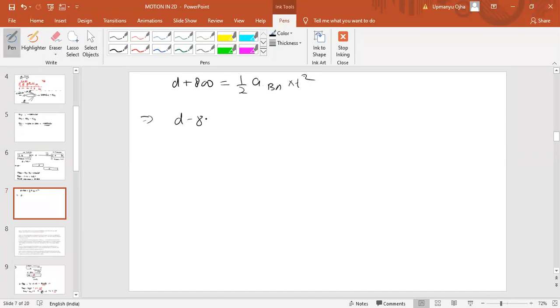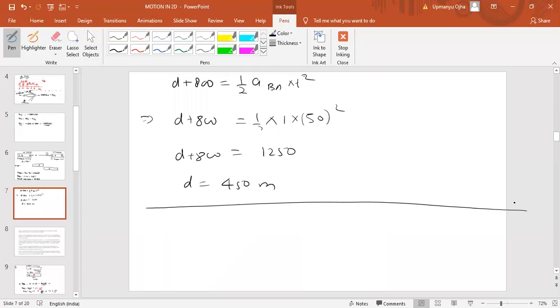So D plus 800 equals half into 1 into 50 square. 50 square means 2500, so this will come as 1250. D plus 800 equals 1250, means D is equal to 450 meters is the answer. So we can do this with the help of the relative velocity concept. So the answer is 450 meters. I hope you understood this problem.